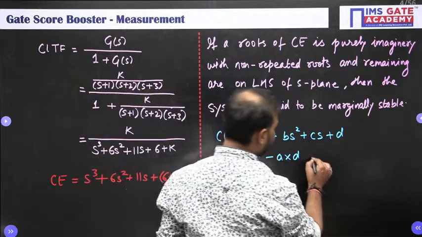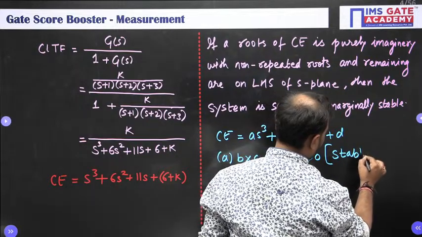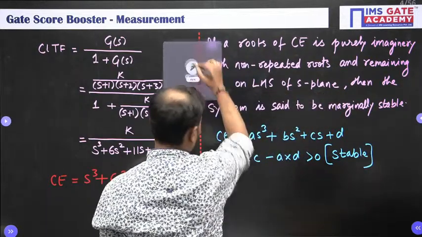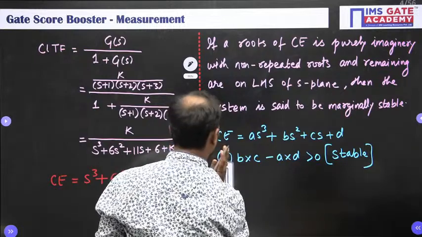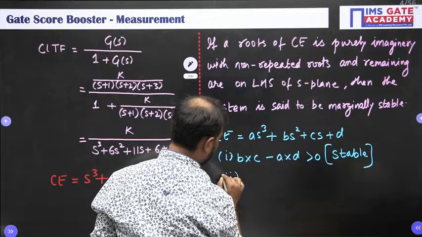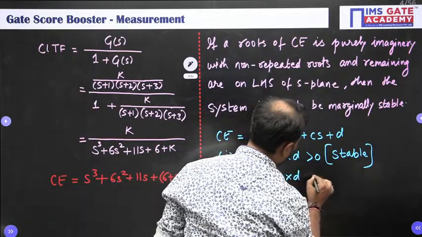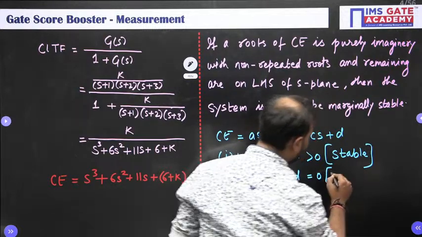If it is greater than 0, then the closed loop system is stable. Second, if b into c minus a into d is equal to 0, then it is said to be marginally stable.